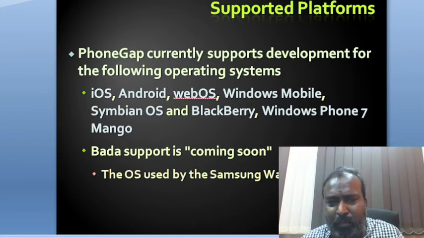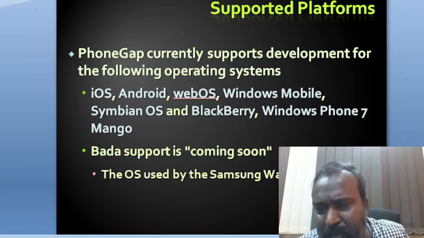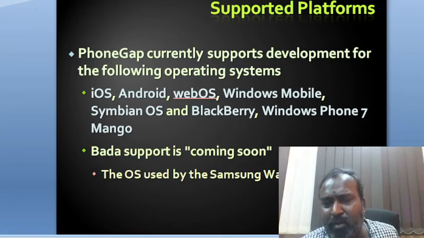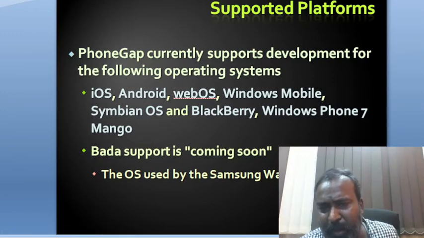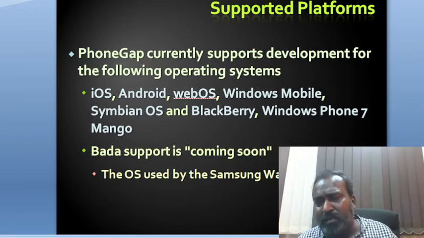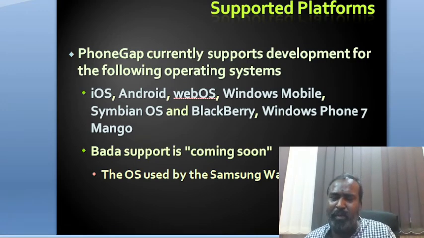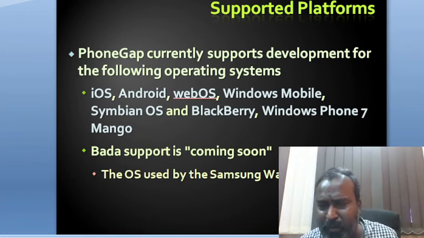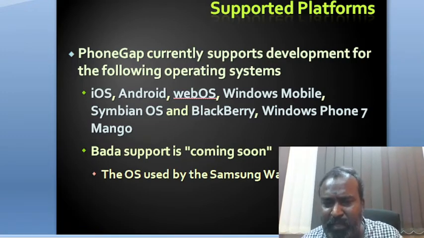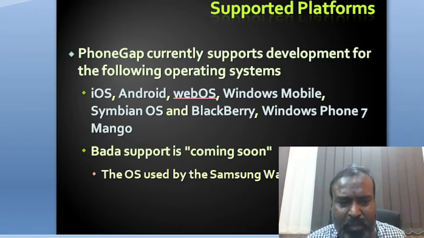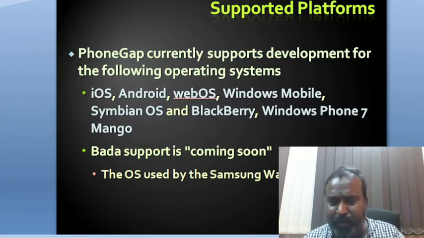And these are the platforms supported by PhoneGap: iOS, Android, WebOS, Windows Mobile, Symbian OS, BlackBerry, Windows Phone 7, Mango. The other one is Bada OS, which was launched exclusively by Samsung, and which can also be customized based on your application. The thing is that you want your application to be executed on almost all different platforms. That's the objective. Okay, so with that we are entering the next aspect.